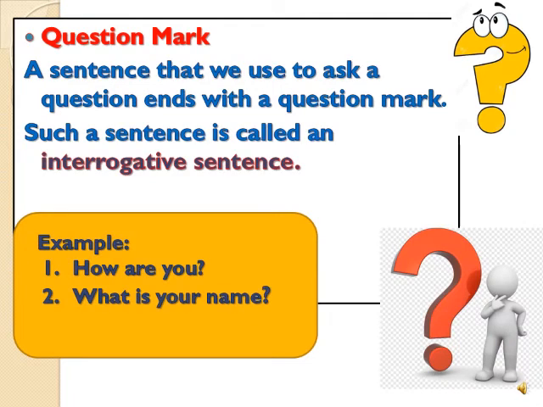Where do we use a question mark? A sentence that we use to ask a question ends with a question mark. Such a sentence is called an interrogative sentence. That means when we are asking something to someone, we end it with a question mark. This is called an interrogative sentence. Example, how are you? Second, what is your name? I am asking something, so I will end it with a question mark.